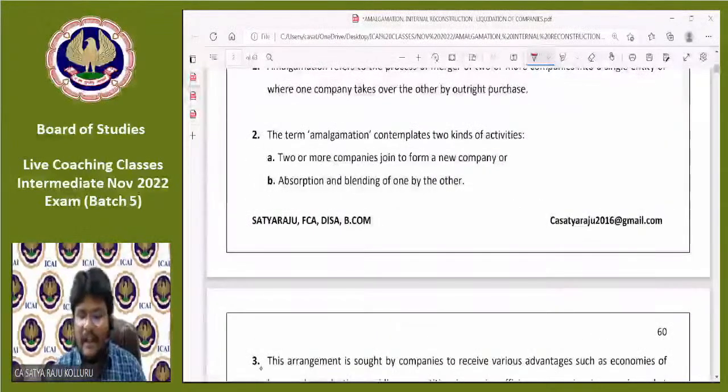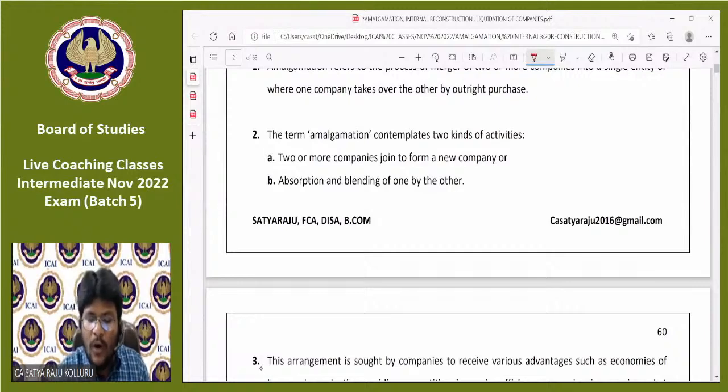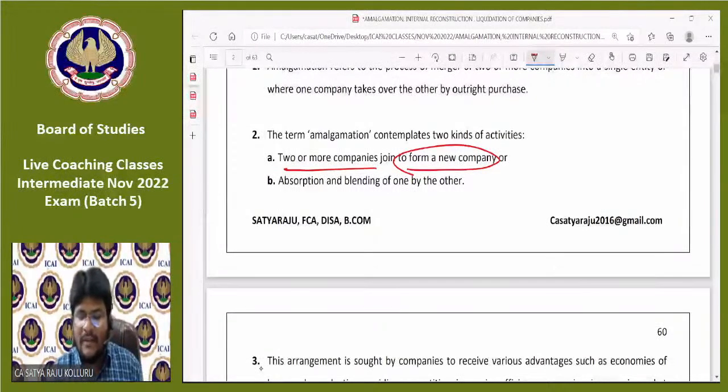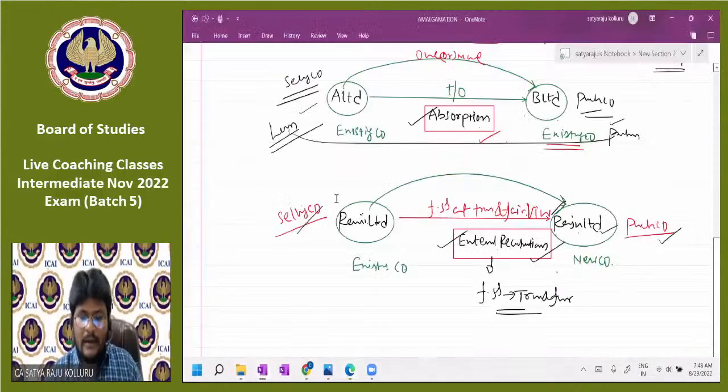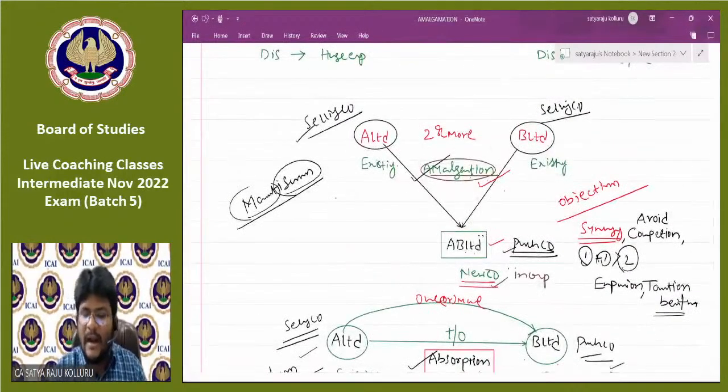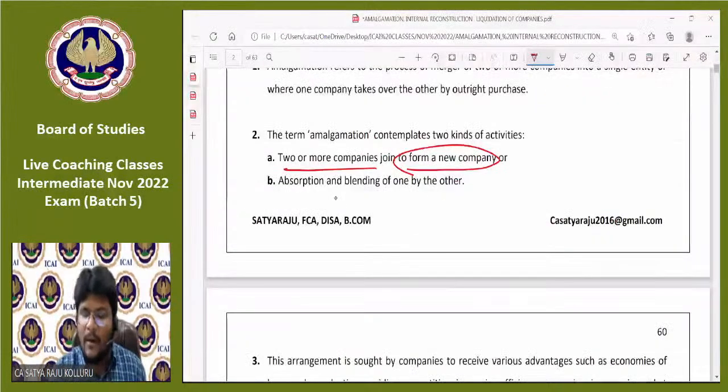Then I discussed the concept of amalgamation, right? In case of amalgamation, what happens? Two or more companies join to form a new company, which is known as amalgamation. We already saw in my OneNote, A Limited and B Limited are existing companies and AB Limited is a new company. A new company is incorporated to take over two or more existing companies, which is known as amalgamation.